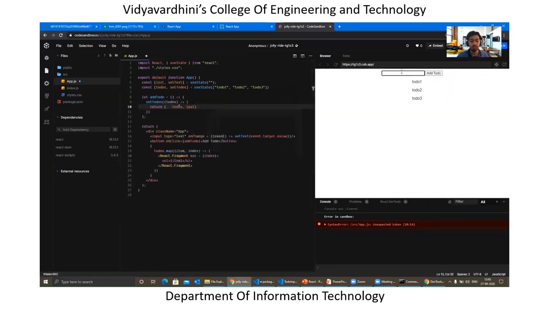If I try to just type another value over here, like to-do 4, and click on enter, you see that the to-do 4 is present over here. Again, to-do 5, so to-do 5 is present over here, right? And so on. So you can just keep on using this, right?